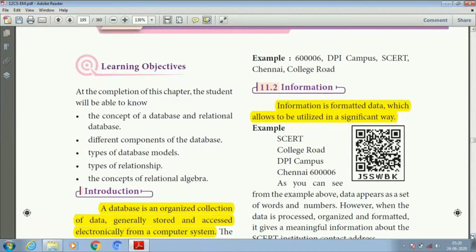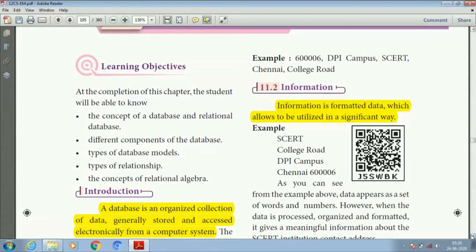So here, information means formatted data. That means facts provided or learned about something. It's a collection of data to provide meaningful information. That means the job of information is to convert all the collected data into meaningful information. Data is put here and there, and information collects all of those data into meaningful information.